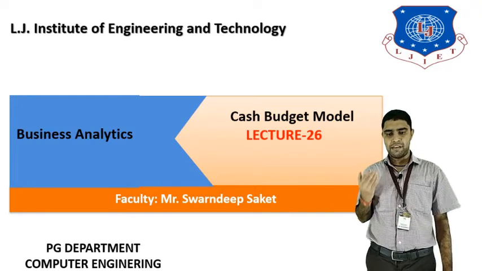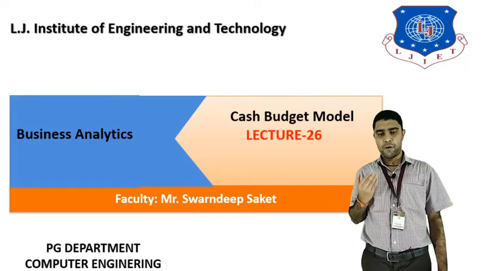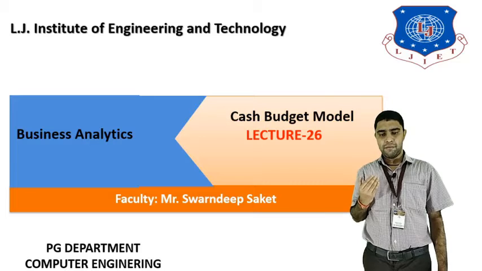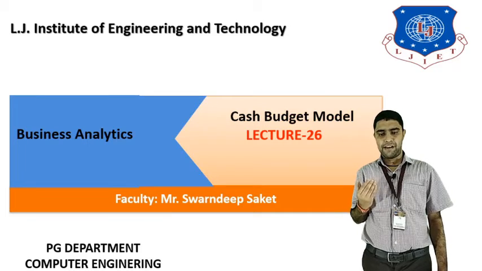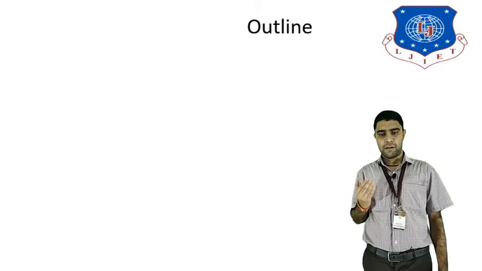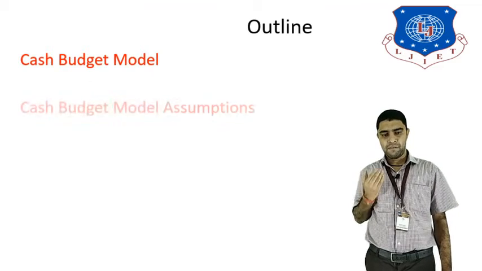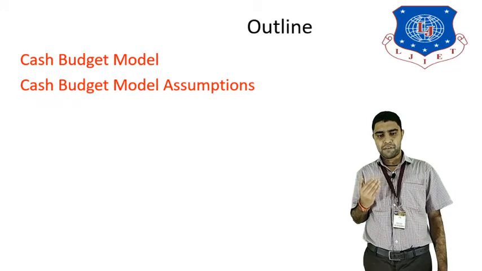How can we calculate inflows and outflows for any company in Monte Carlo simulation by using a tool like Analytic Solver Platform? So this is the outline of the lecture. We will see what the cash budget model is. After that we will see the cash budget model assumptions.